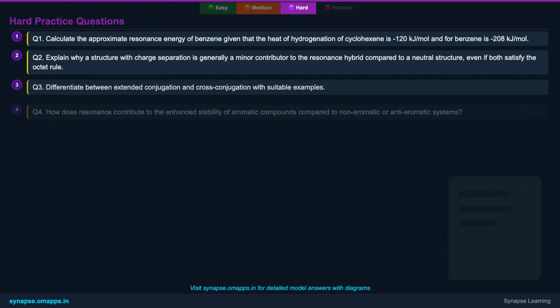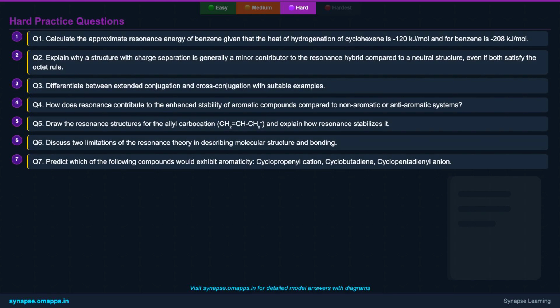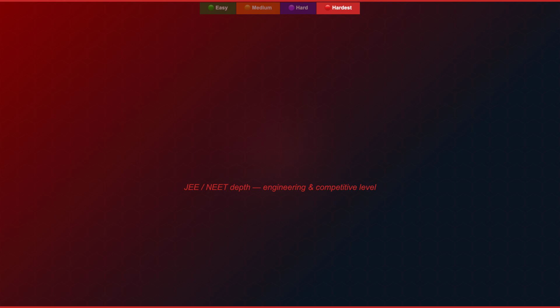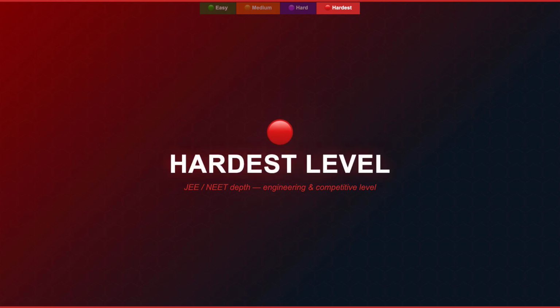You've absorbed a lot of advanced concepts. Now, let's challenge your analytical skills with these hard-level practice questions. They require a deeper understanding of resonance energy, stability rules, and its applications in aromaticity and reaction mechanisms. Think critically, apply the rules, and try to justify your answers with sound chemical reasoning. You've got this. Welcome to the hardest level. Here, we'll explore resonance with the depth required for competitive exams, connecting it to advanced theories and real-world applications.